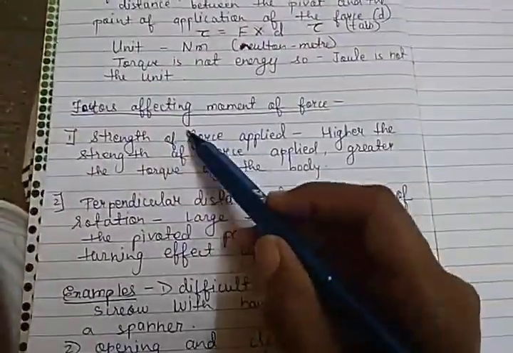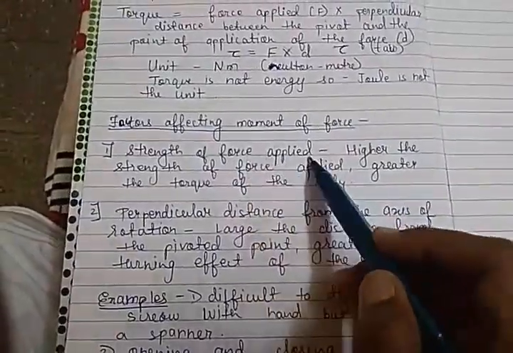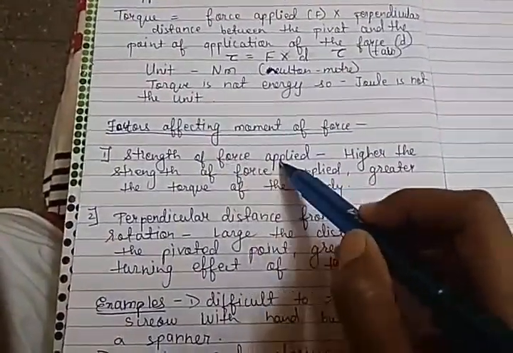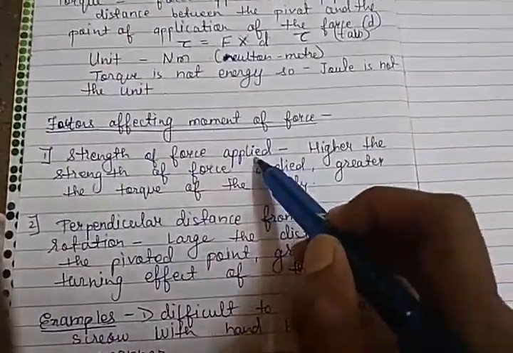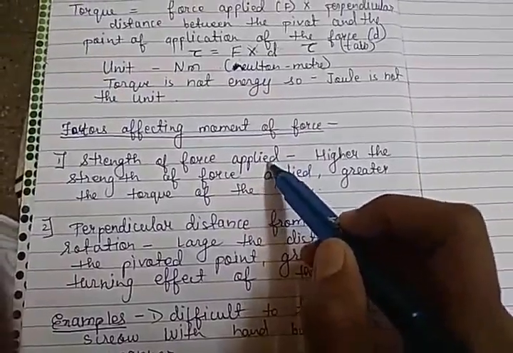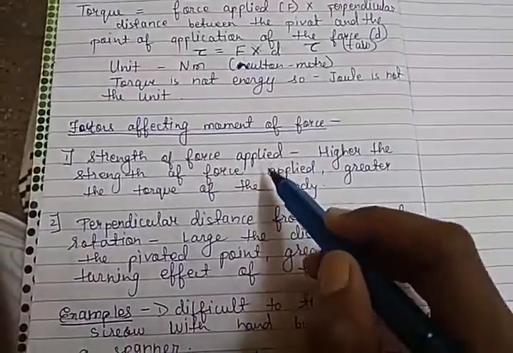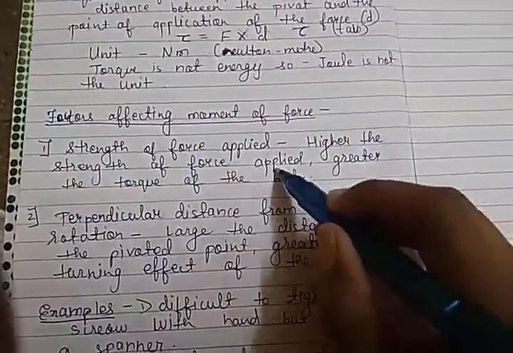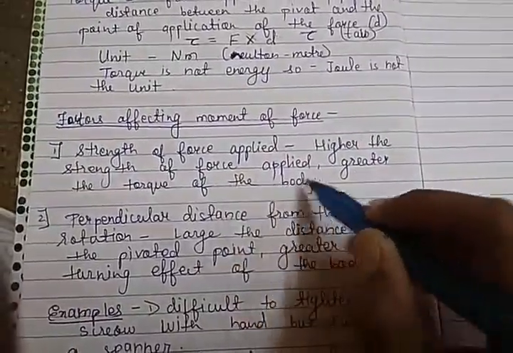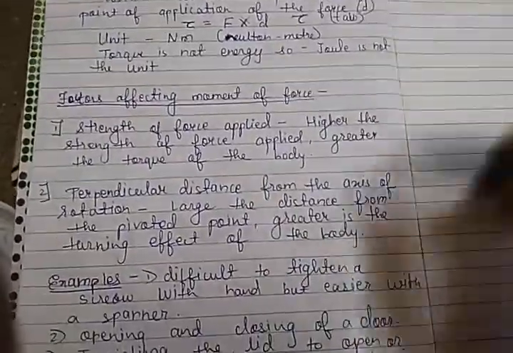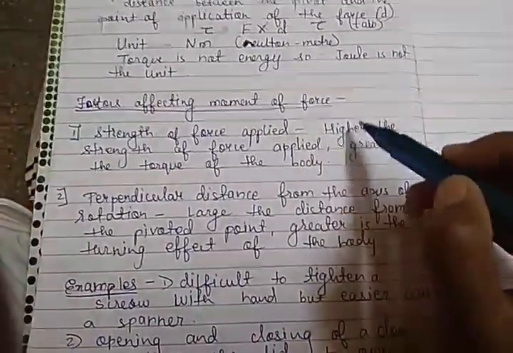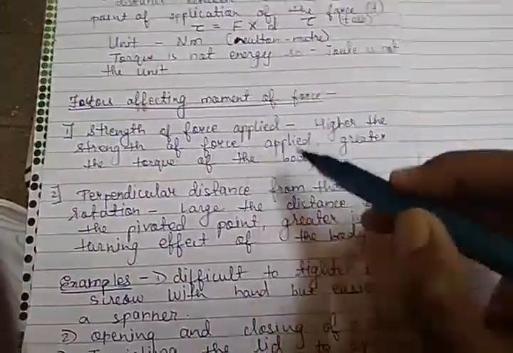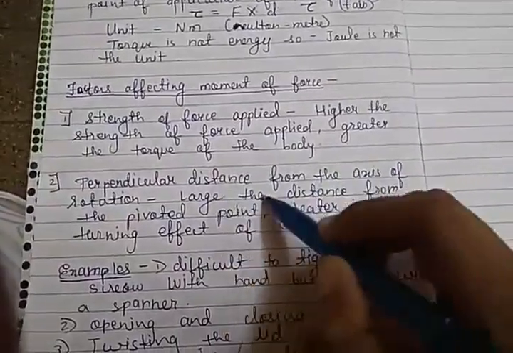Now there are some factors affecting the moment of force. What are the factors? First, the strength of force applied. If you apply less force to the door, it will not open very fast, but if you apply more force, the door will open fast. So the higher the strength of force applied, the greater the torque of the body, and the more turning effect. Second, the perpendicular distance from the axis of rotation.